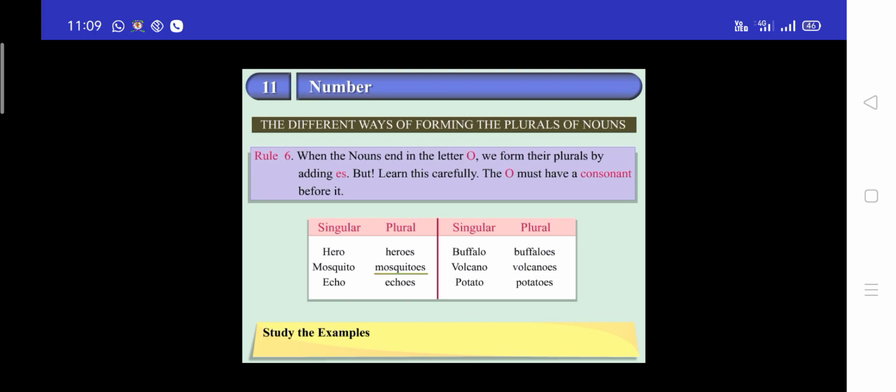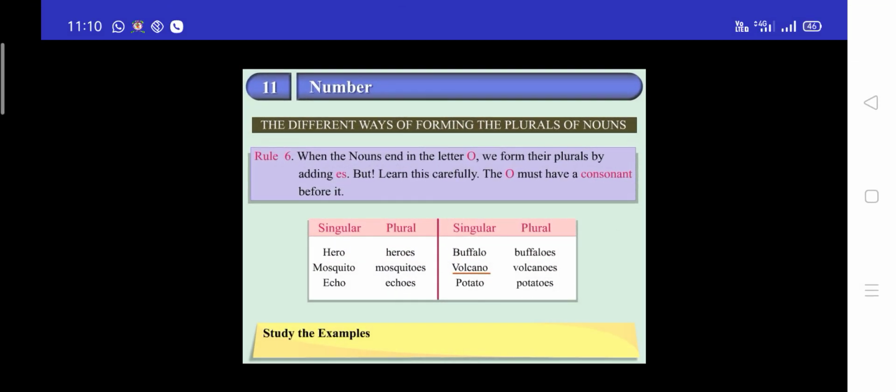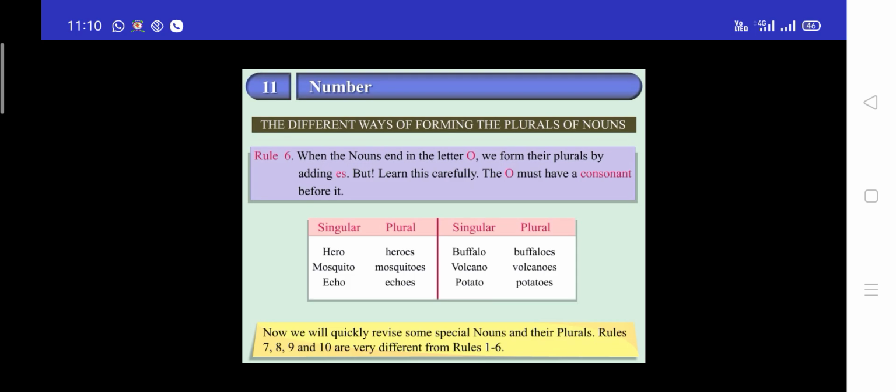Mosquito, mosquitoes. Echo, echoes. Buffalo, buffaloes. Volcano, volcanoes. Potato, potatoes. Now we will quickly revise some special nouns and their plurals.